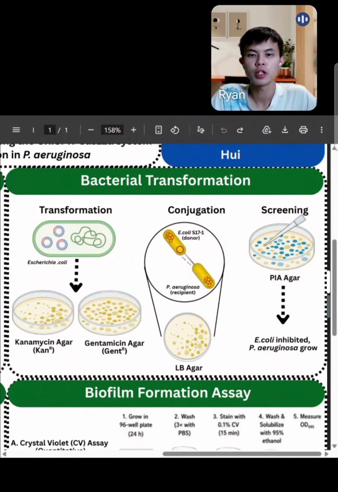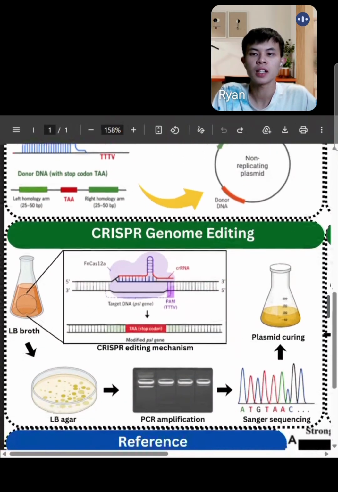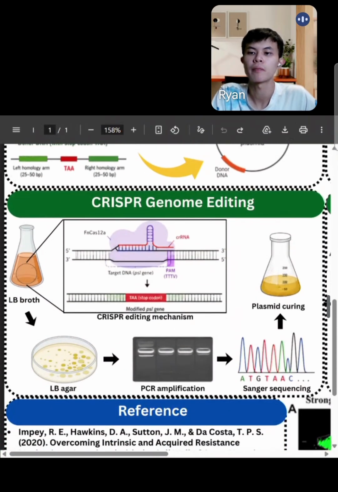The conjugation is the most important part as the E. coli will transfer the plasmid to Pseudomonas aeruginosa through reproductive pili. The bacterial sample is then collected at log phase to further culture inside a PIA agar, also known as Pseudomonas isolation agar, with the purpose of eliminating the remaining E. coli in the sample.